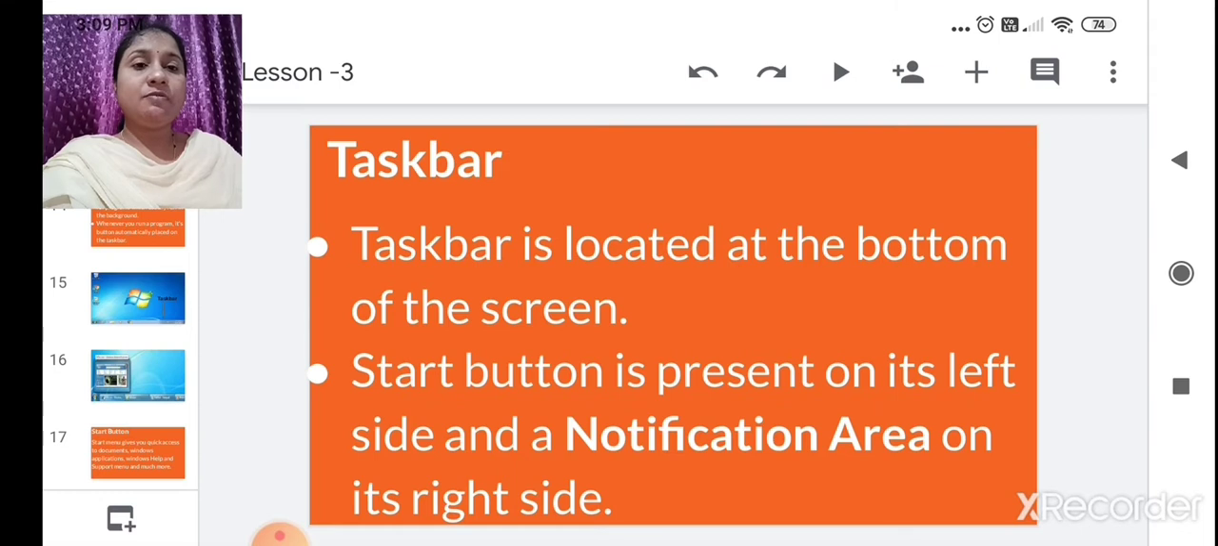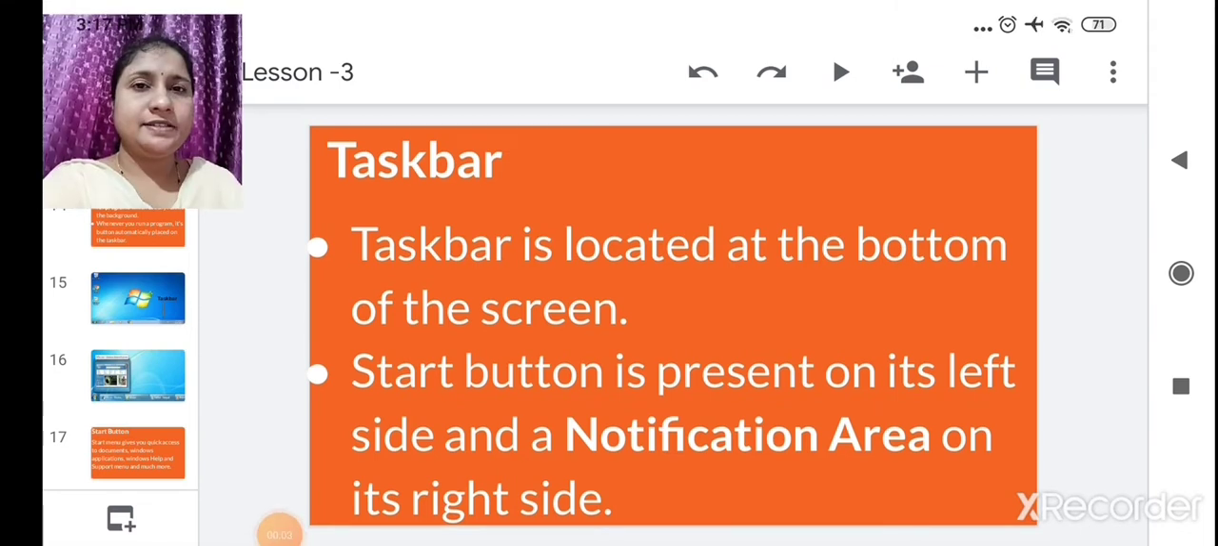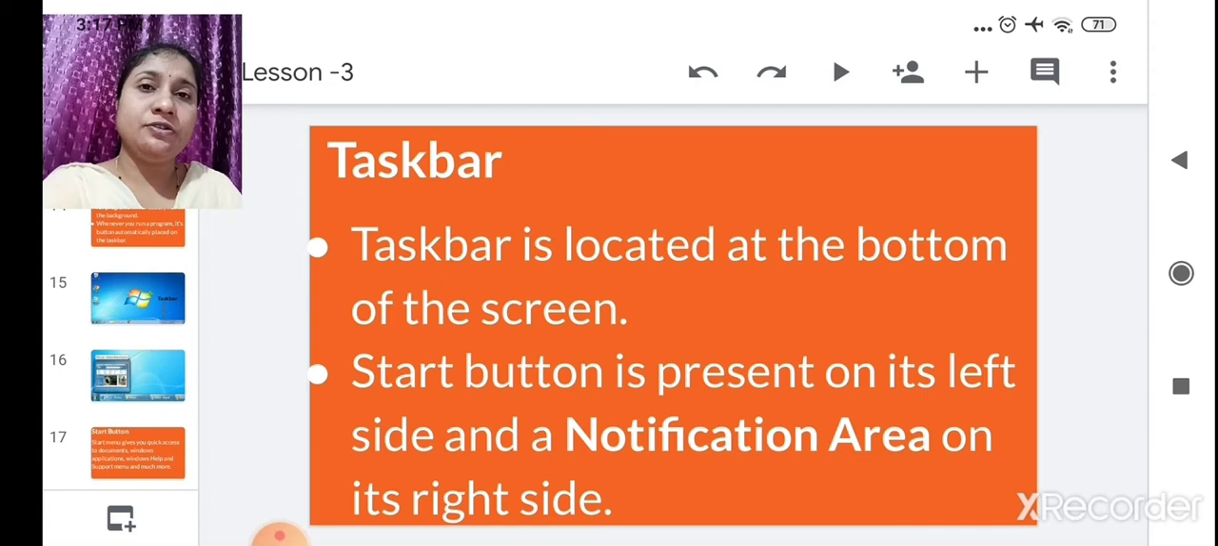Now we will see more about Windows. Next is the taskbar. The taskbar is located at the bottom of the screen. After you open the computer and the desktop appears on the window, at the bottom part there is one horizontal line. That is nothing but the taskbar. The start button is present on its left side and the notification area on its right side.